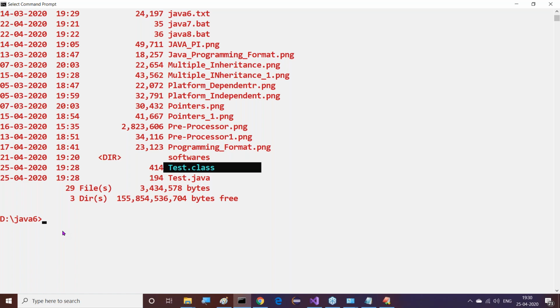Compilation, how long will it take? It's just a fraction of a second. That depends on the number of classes, of course. How many classes are available? That depends on the number of classes here. We can go for it clearly.